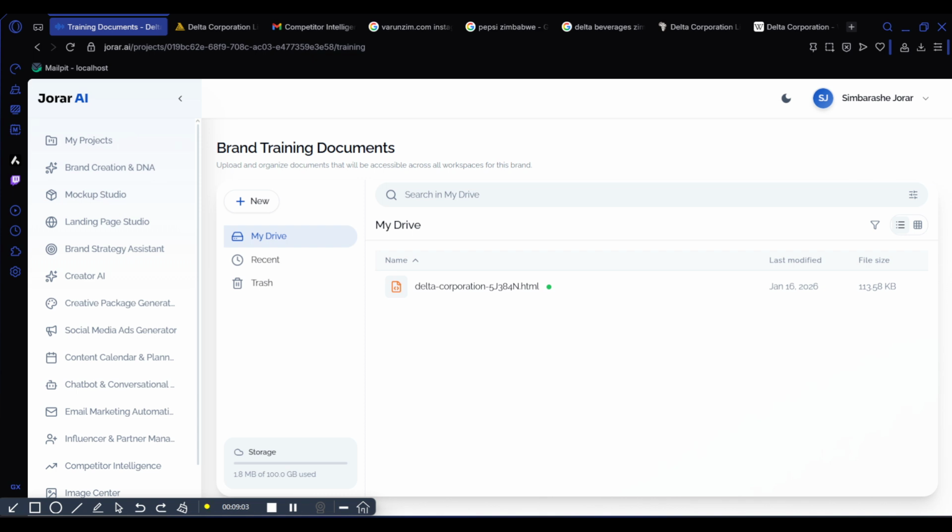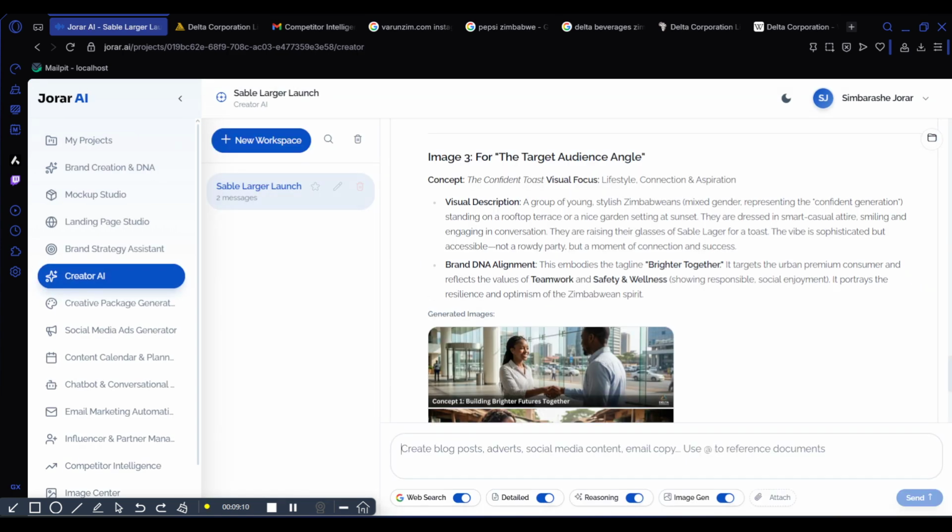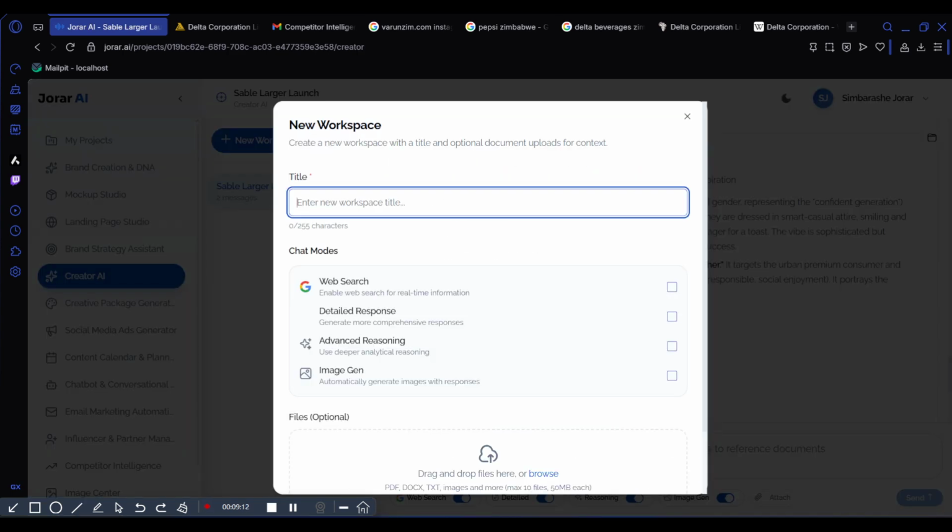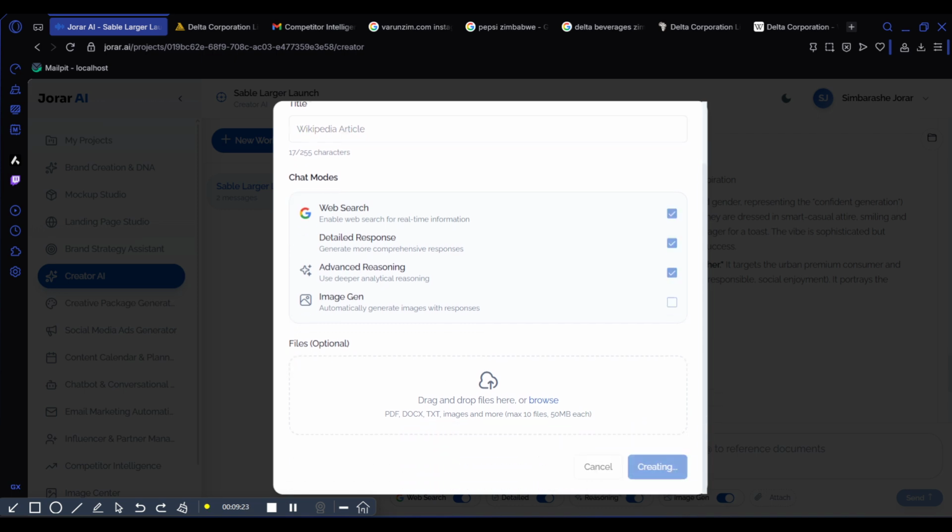So why is this good? Because if I come here in the Creator AI, I can now reference these documents. I say new workspace, Wikipedia article. Then I come here.